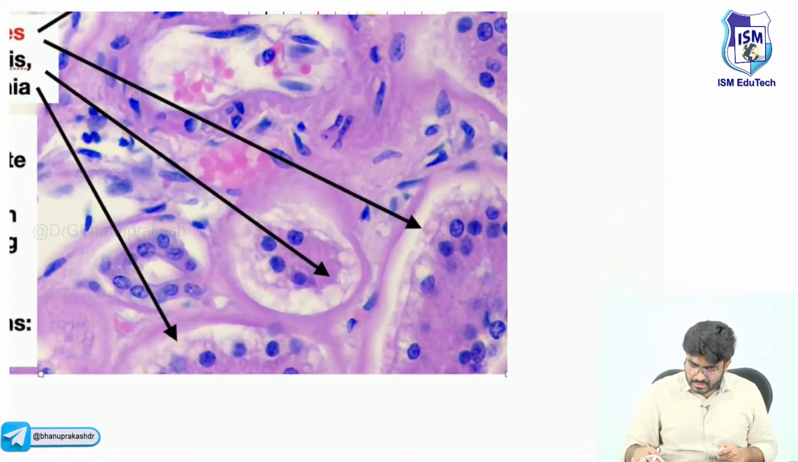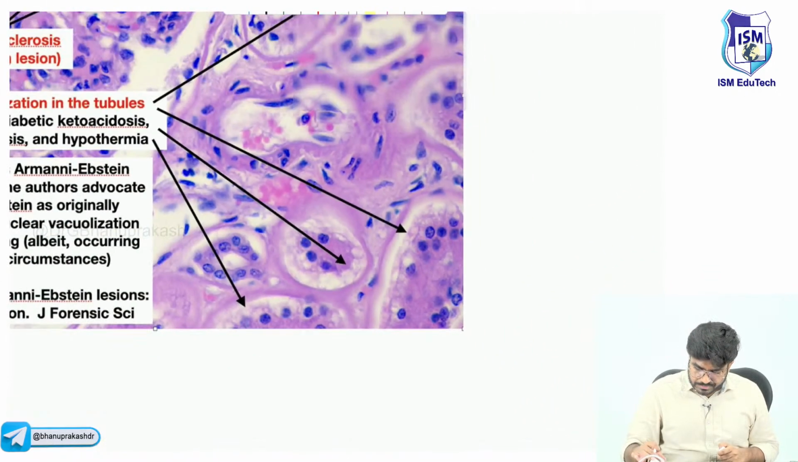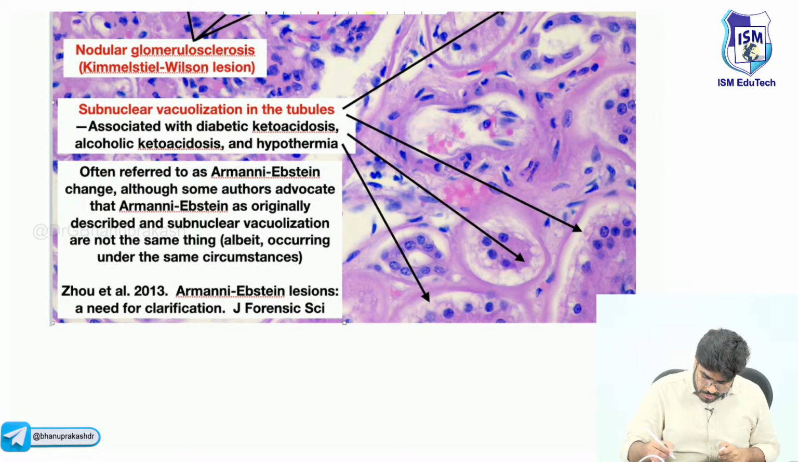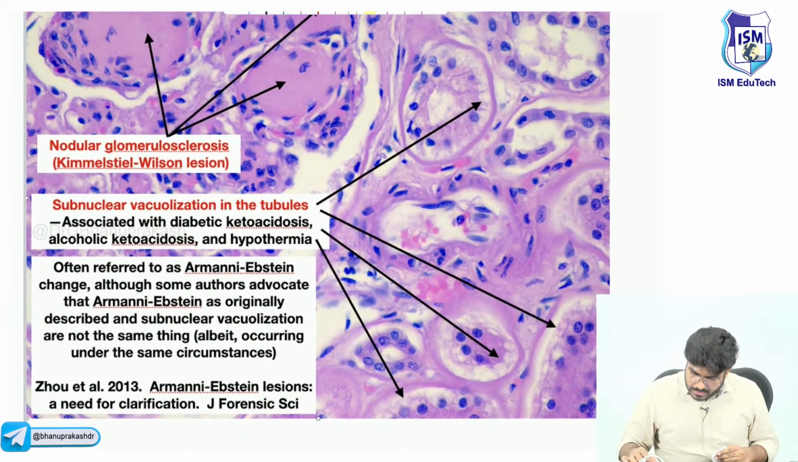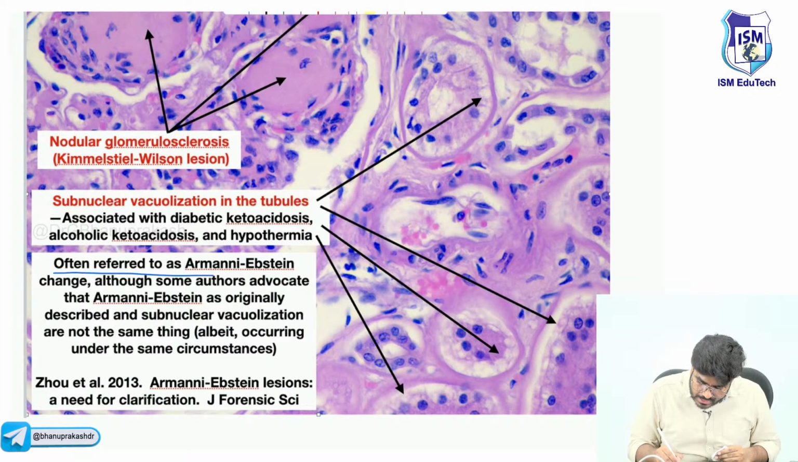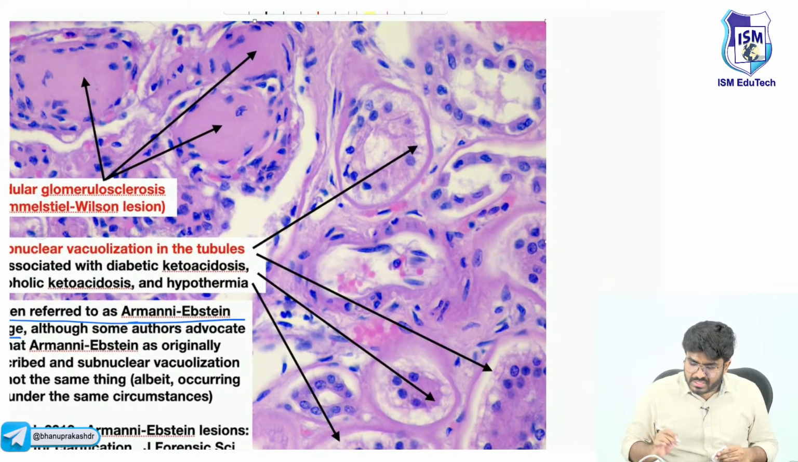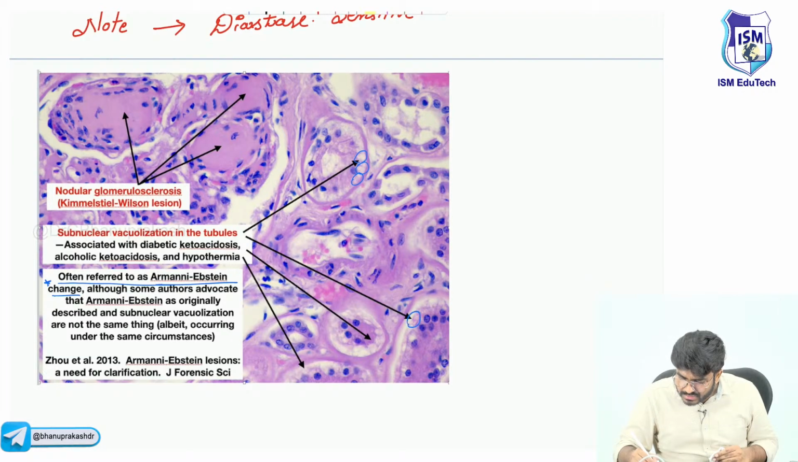You can very clearly see here. Let me show you one thing. See, it is often referred to as Armanni-Ebstein change or Armanni-Ebstein cells. So what exactly are these Armanni-Ebstein cells? They are nothing but the cells which are storing the glycogen inside them. These are all the Armanni-Ebstein cells, they are storing the glycogen within them.